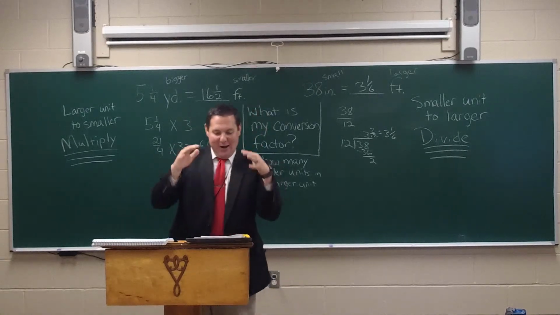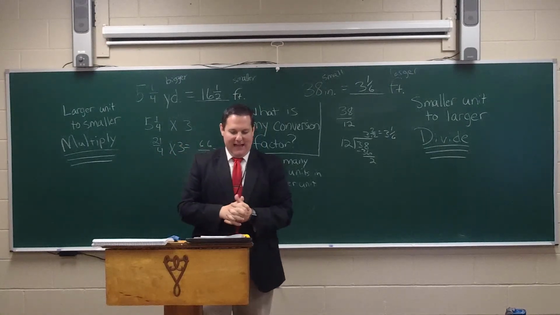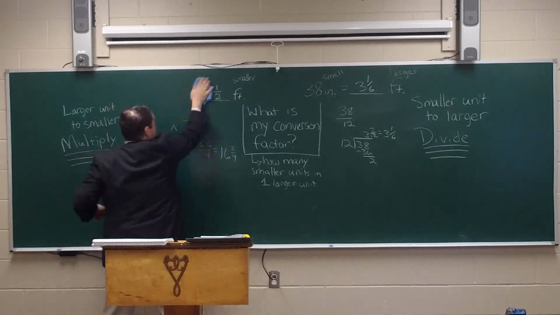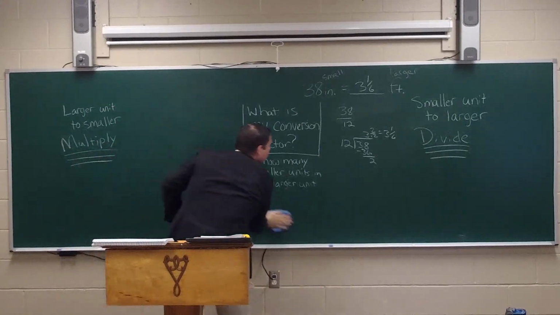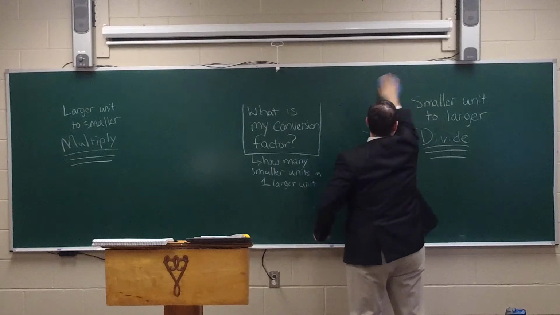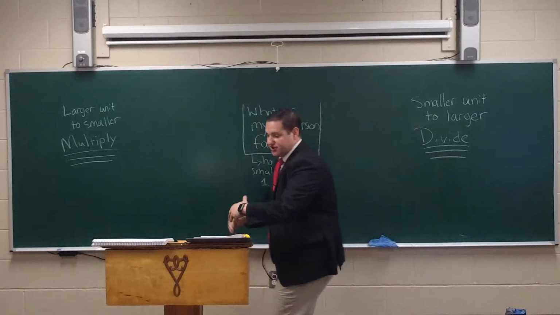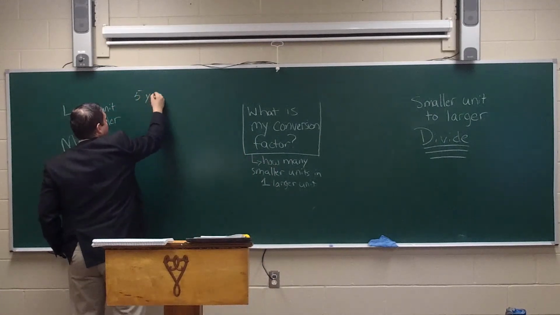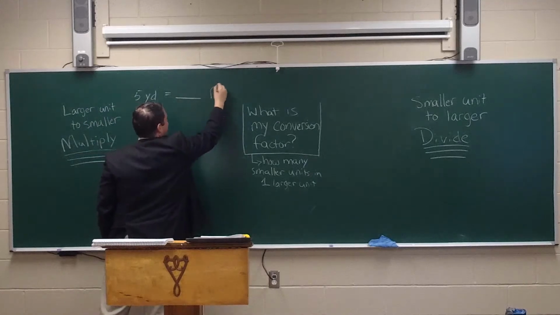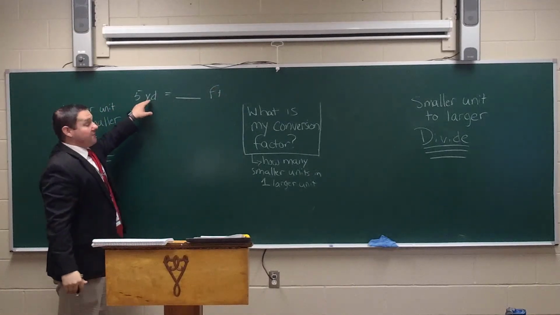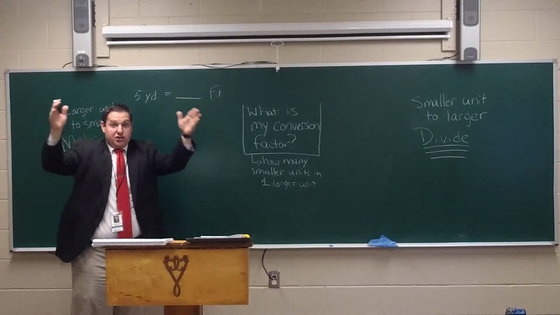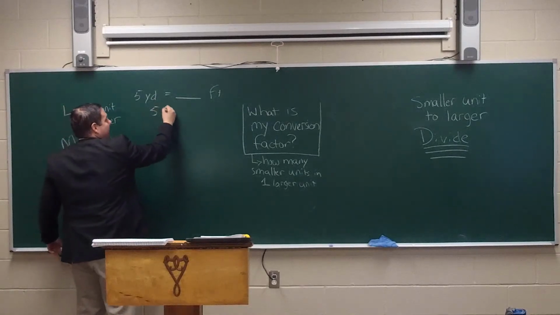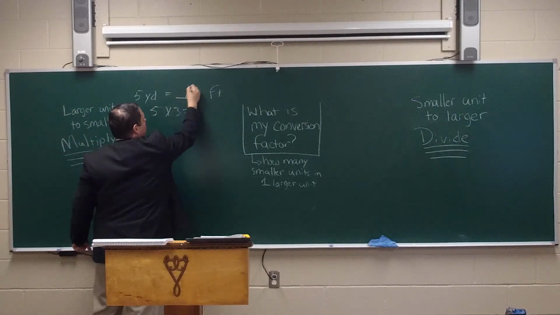Okay, you've now pushed play. We're moving on in our lesson. Look at page 111. A very simple illustration, and I want to go ahead and erase these, and keep the middle, because we're going to need that later. And we'll keep the words on the side. Notice the two illustrations. They give us 5 yards equals 15 feet. How do we figure that out? We're going from something large to small, so we multiply. Conversion factor, how many feet in a yard? 3. So 5 times 3 equals, that's right, 15 feet.